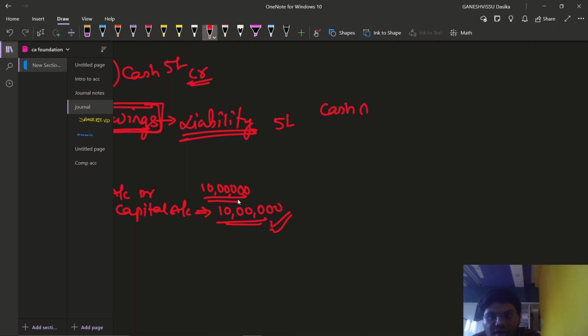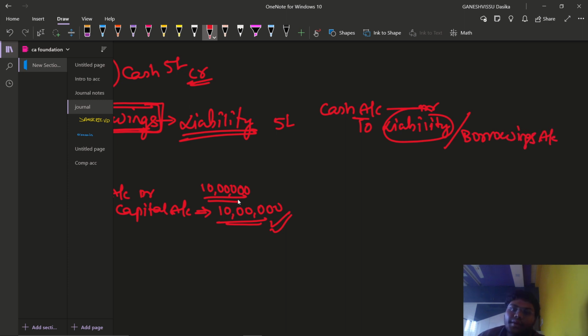Simply, cash is coming in, right? So cash account debtor. Debit what comes in, according to the real account rule. To what? To the liability account you are going to credit, because borrowings is also a liability. Or if you are not required to write liability account, you can also write borrowings account. That means here we have increased the assets, and we are also increasing the liability.